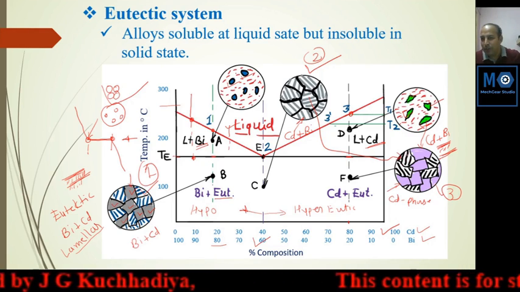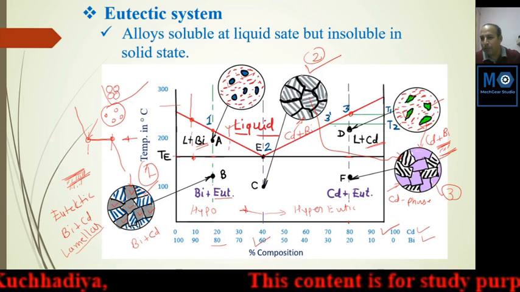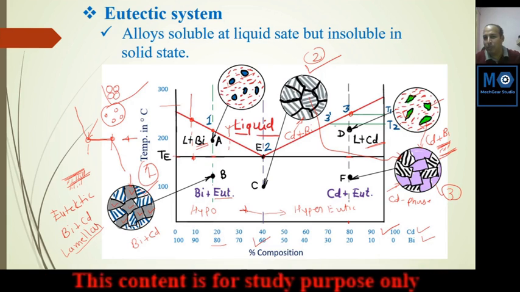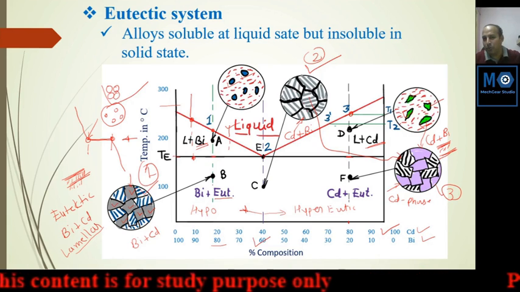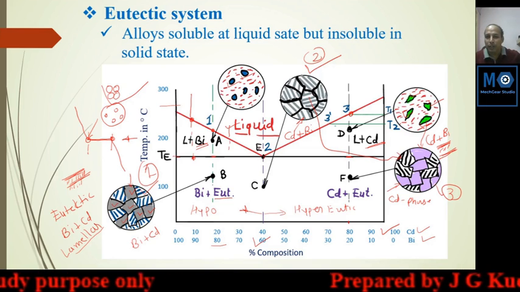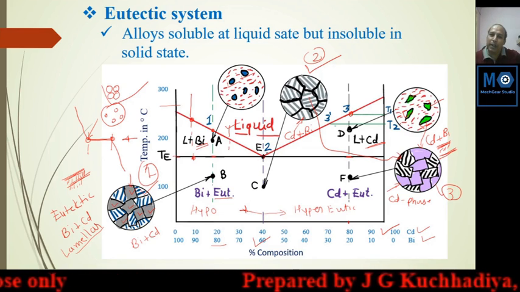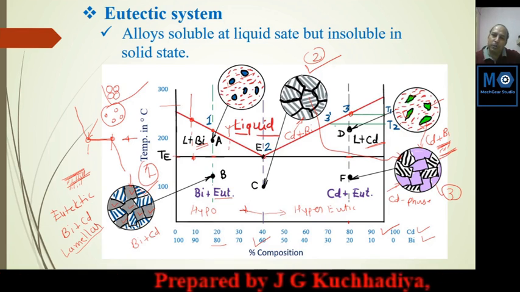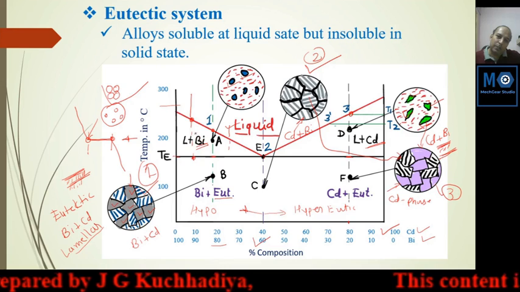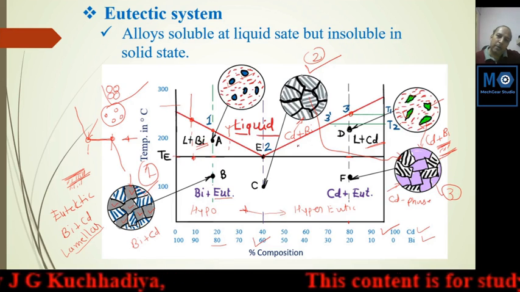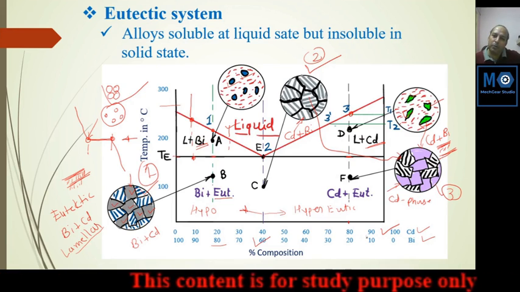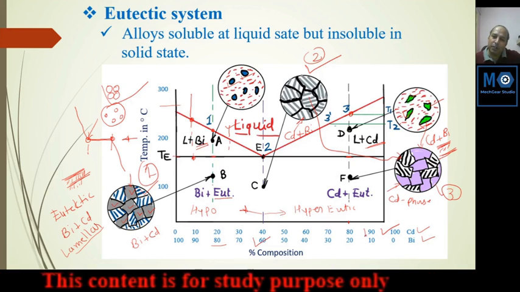This one is the layer of the bismuth cadmium and pure cadmium. Here the layer of pure bismuth and cadmium metal is not solidified because this is a eutectic mixture. So here solidification of the cadmium and bismuth both start simultaneously. Here what happened? Bismuth or cadmium solidifies first, depending on the percentage of the composition, whichever composition is higher,